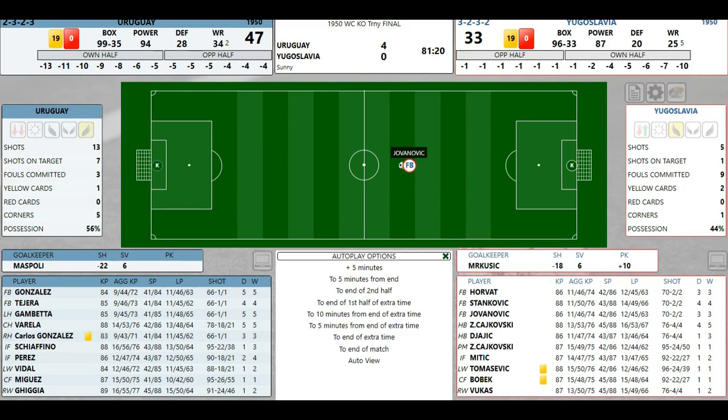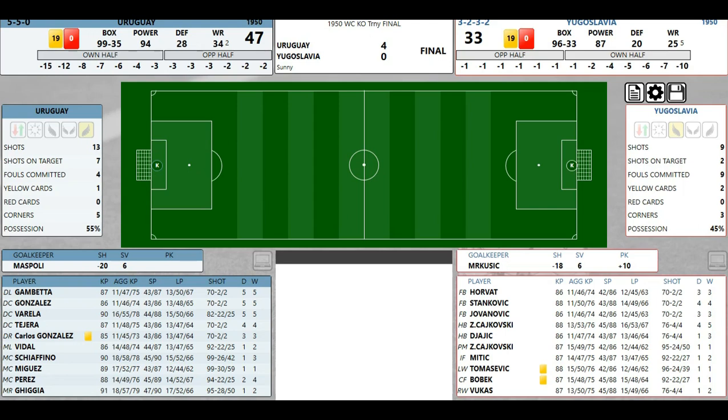And we'll just go to the end. Final score 4-0. Shots were 13-9. Uruguay on target 7-2. Uruguay had 3 saves. More saves than Yugoslavia had shots on target. Fouls committed, Yugoslavia 9-4. 2 yellow cards for Yugoslavia. Corners for Uruguay's. 4-0.